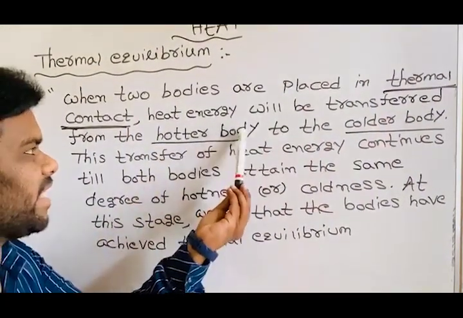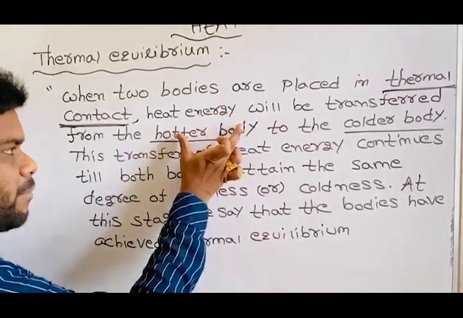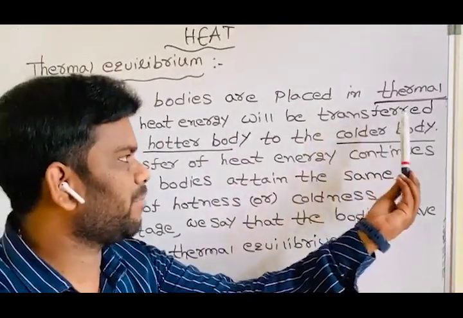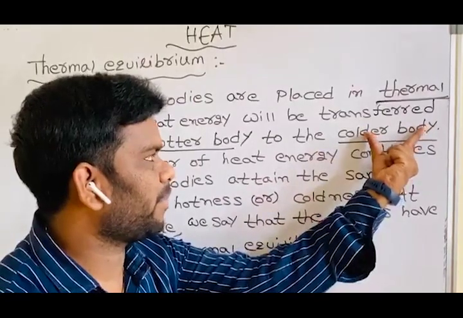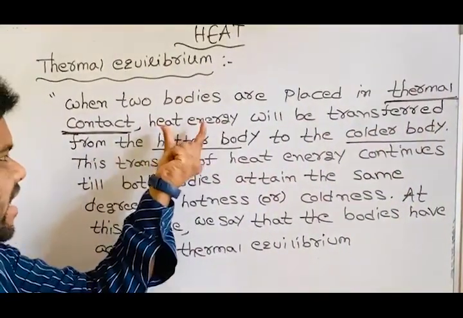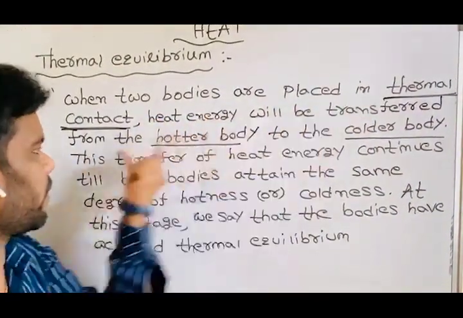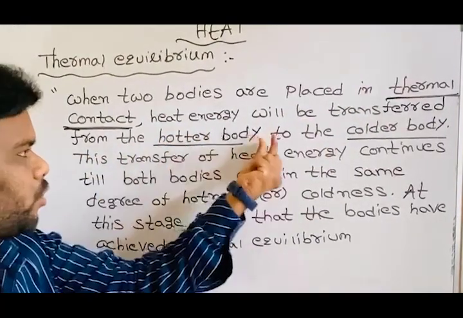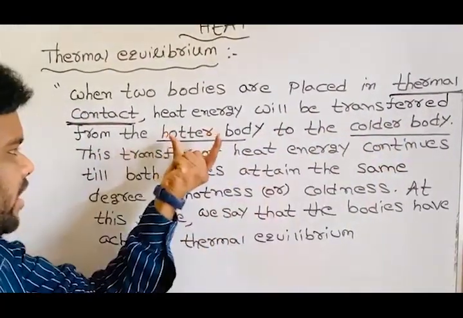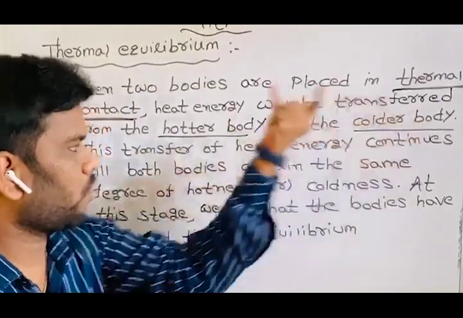Hotter body means highest temperature. Colder body means lowest temperature. It means heat energy must transfer from higher temperature to lower temperature, means hotter body to colder body.